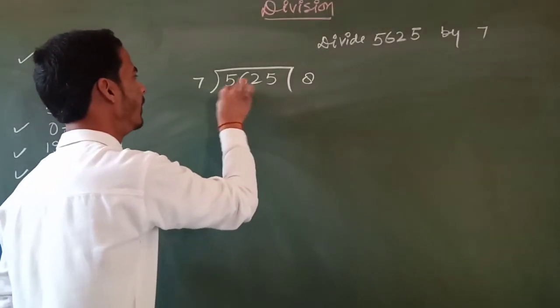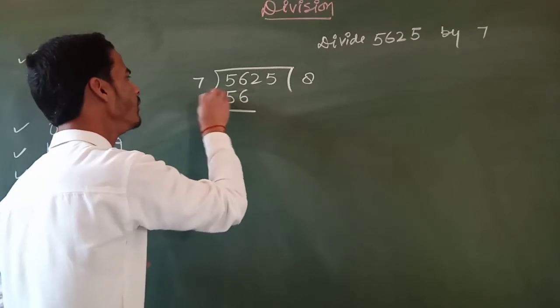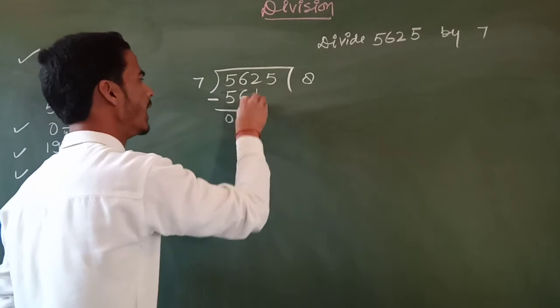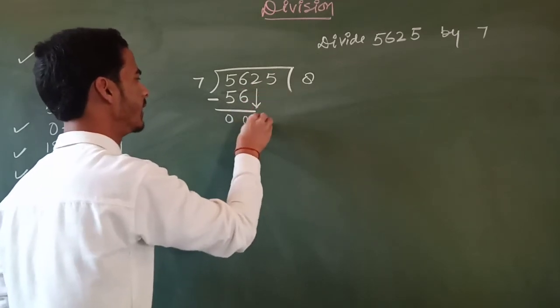7 8 is 56. And now we have to subtract it. 6 minus 6 is 0 and 5 minus 5 is 0. And now we have to bring down the next digit, that is 2.